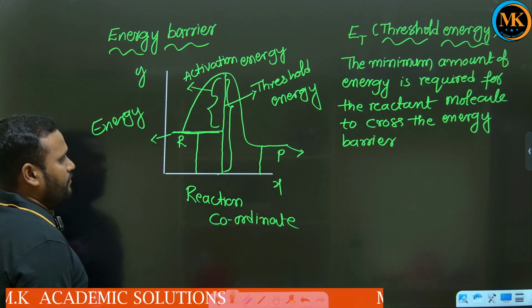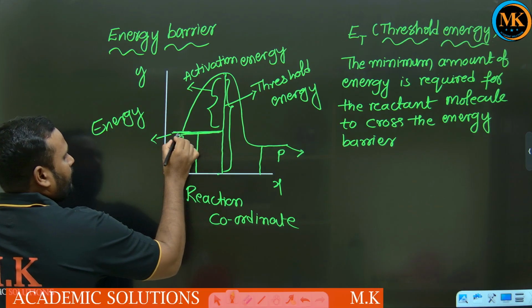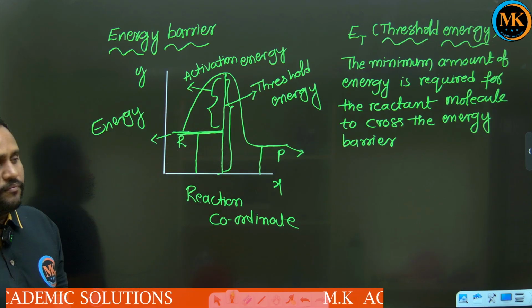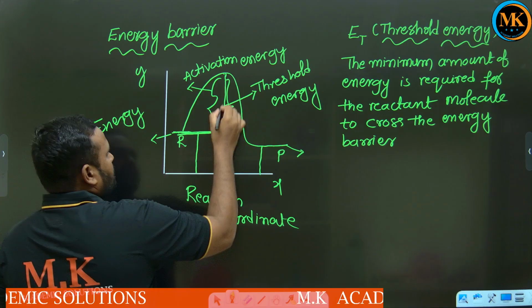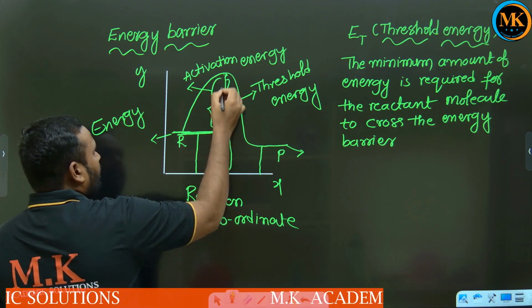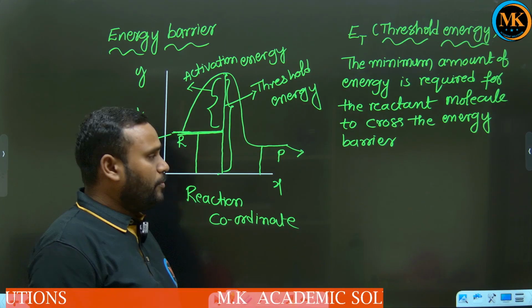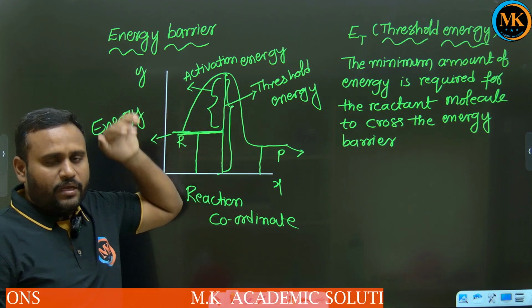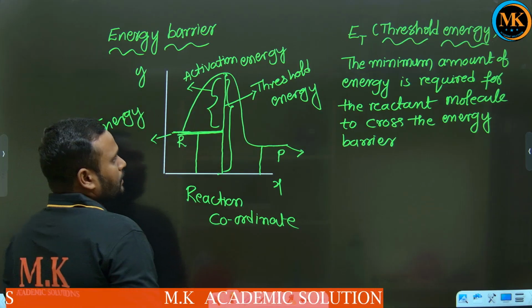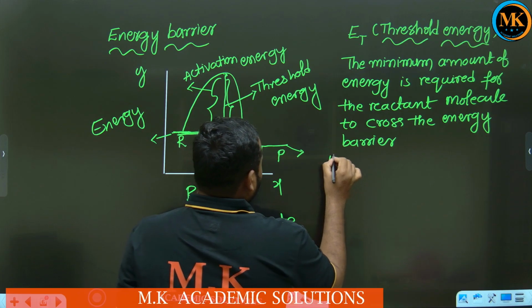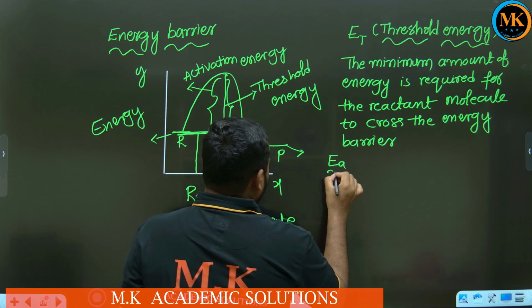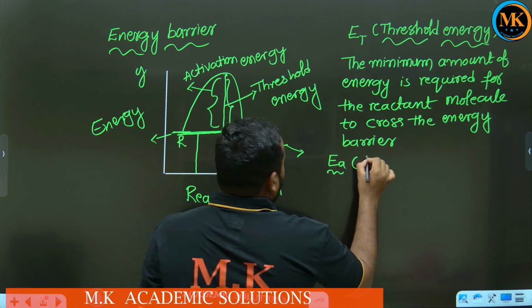If you observe very carefully, this reactant molecule already has this much amount of energy. So this extra energy, from here to here, is required for the reactant molecule to clear the energy barrier. This is known as activation energy, EA.